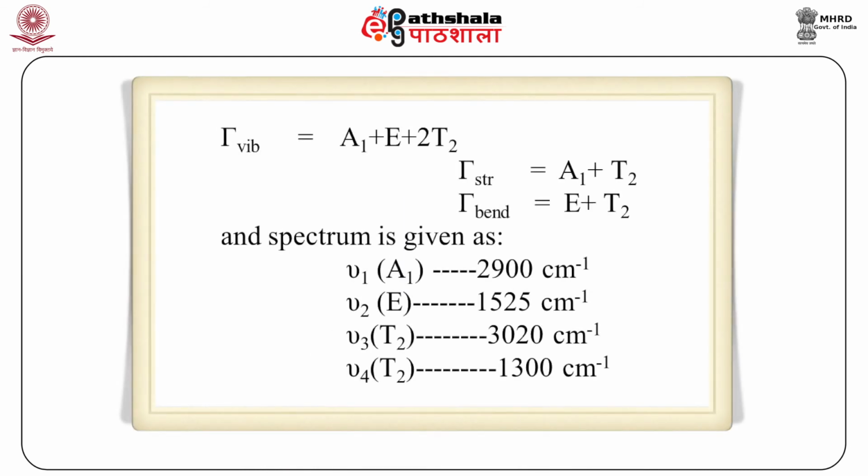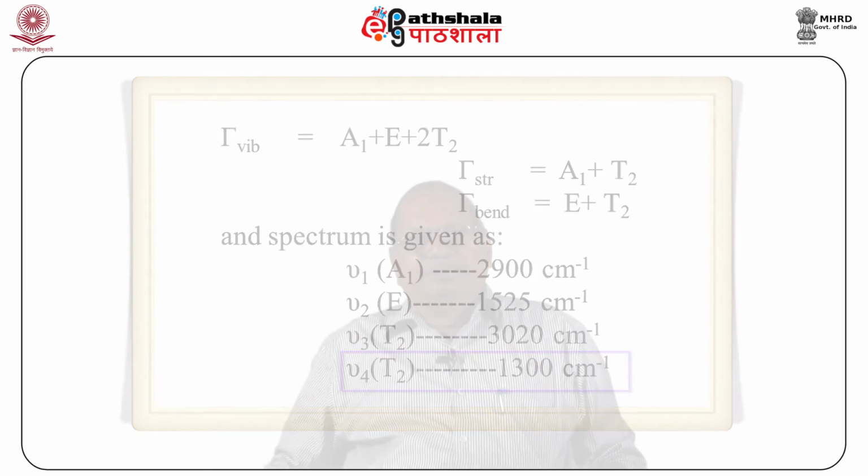For this molecule, the vibrations are A1 plus E plus 2T2. The stretch is A1 plus T2. The bending is E plus T2. And the spectrum is given as nu1 of A1 symmetry 2900, nu2 of E symmetry 1525 centimeter inverse, nu3 of T2 symmetry 3020 centimeter inverse, nu4 of T2 symmetry 1300 centimeter inverse.